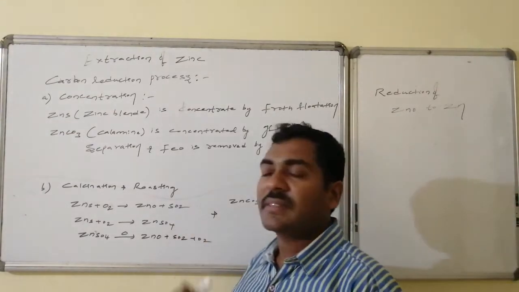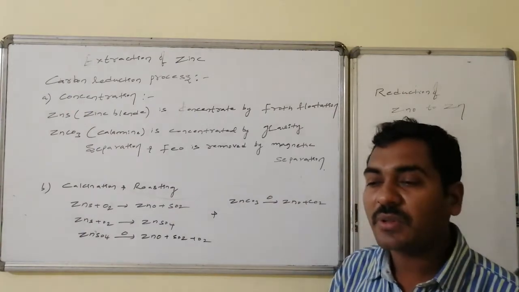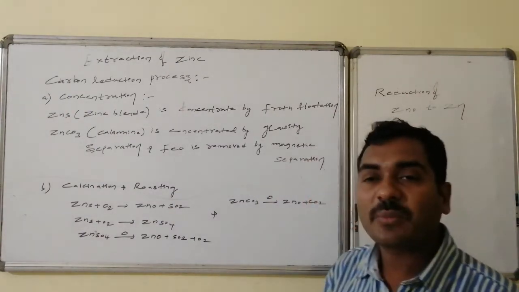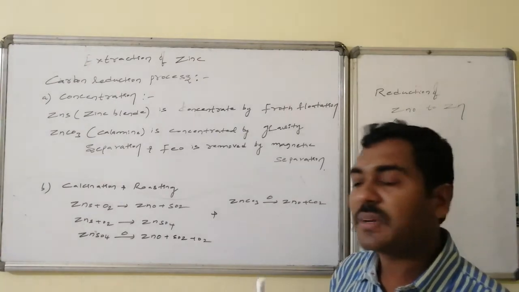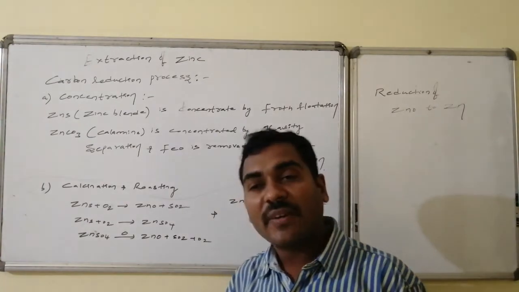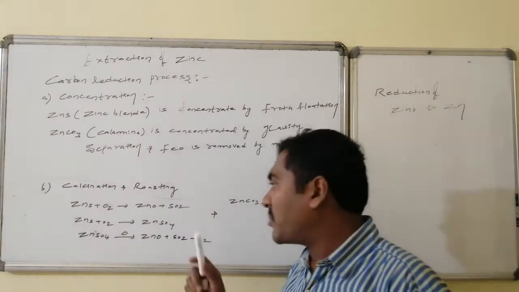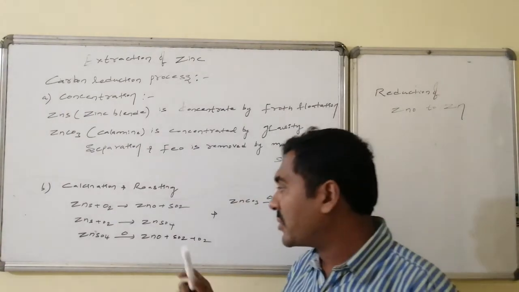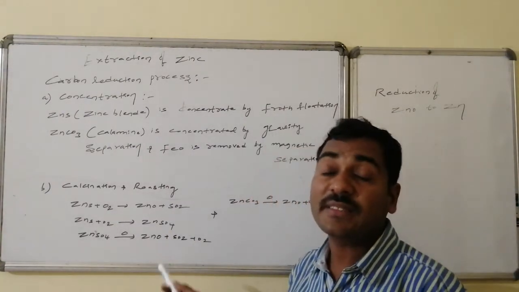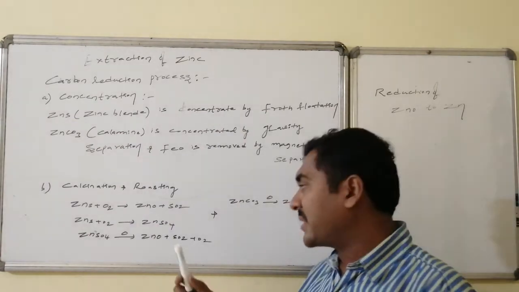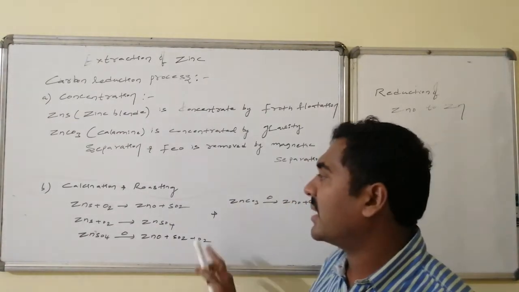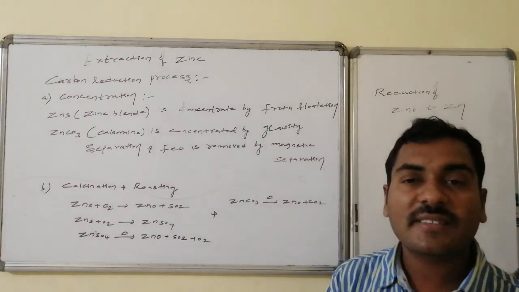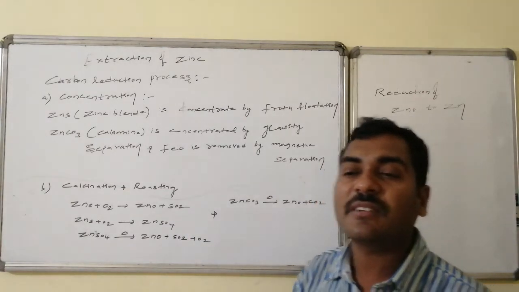The second step is calcination or roasting. In calcination or roasting, zinc carbonate on heating is converted to zinc oxide followed by carbon dioxide. Zinc sulfide on heating with oxygen, some portion is converted to zinc oxide, and some portion is converted to zinc sulfate. That zinc sulfate once again undergoes decomposition to zinc oxide, sulfur dioxide as well as oxygen. As a result of calcination and roasting, we end with zinc oxide.